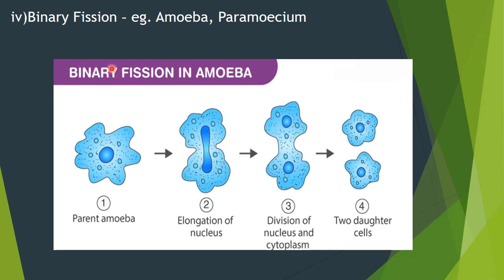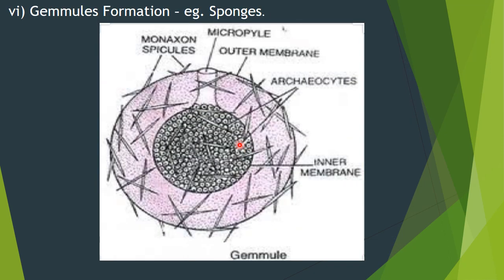Now we have to see the next example. The next type of reproduction is gemmule formation. The example given is sponges, which come under Porifera. Here is how gemmules are formed. In sponges, especially freshwater sponges, when the season is unfavorable, when there are unfavorable climatic conditions, internal buds develop in the sponge body. These internal buds are known as gemmules.